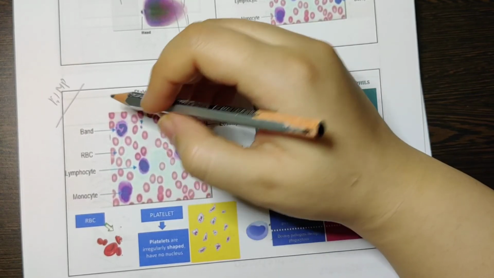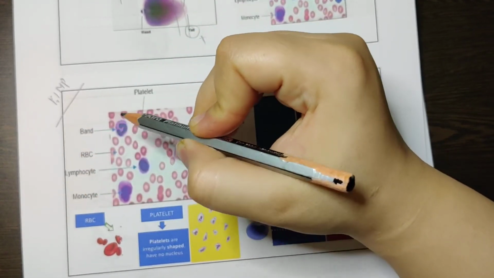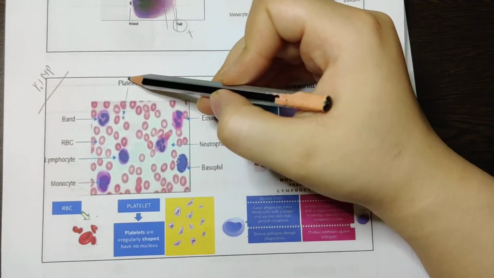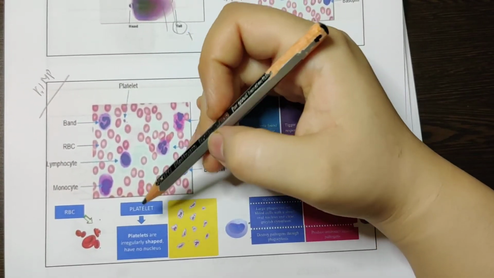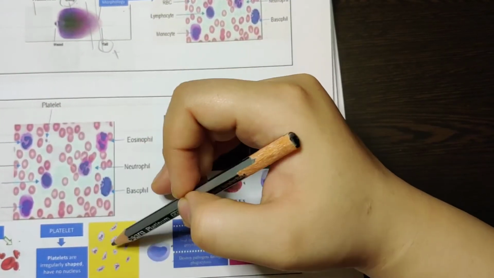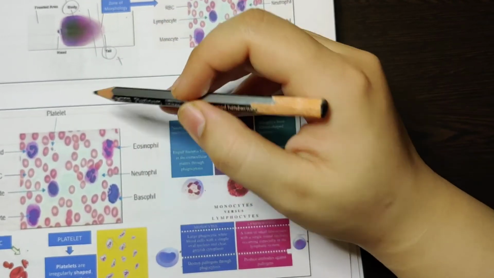This is a normal RBC. This is because of the discoid shape, which has a small dip, so you have a central pallor. Then platelets. The smallest cell that you see is a platelet. Platelets are irregularly shaped and have no nucleus.